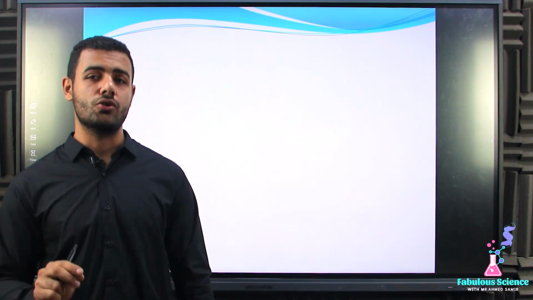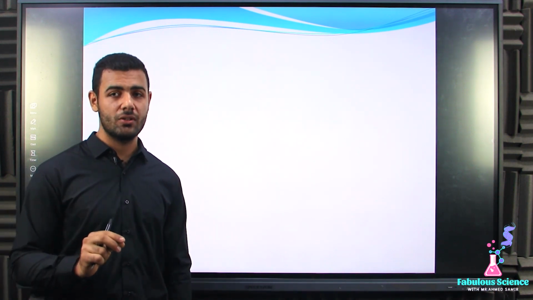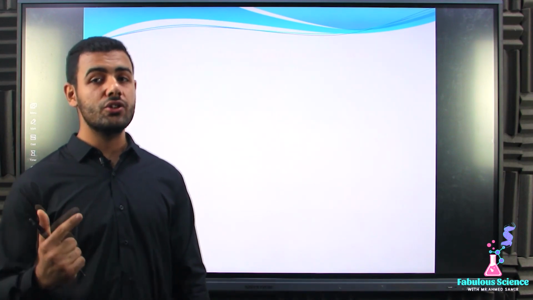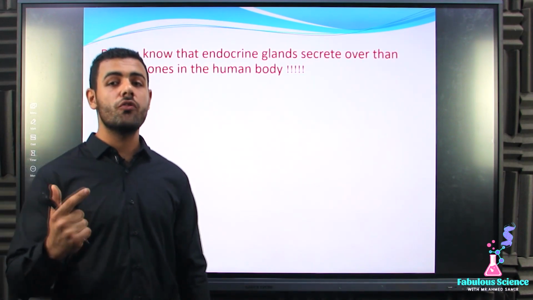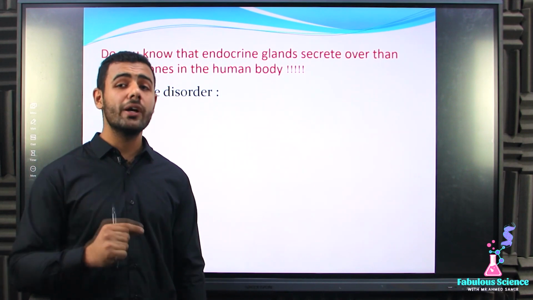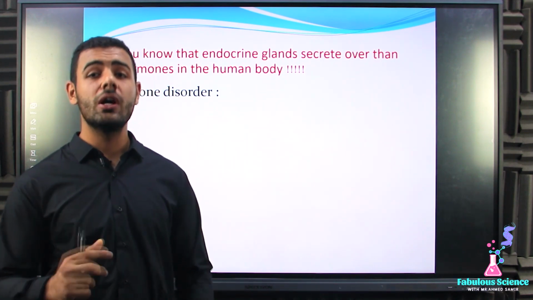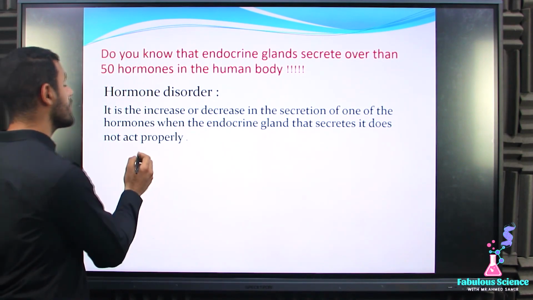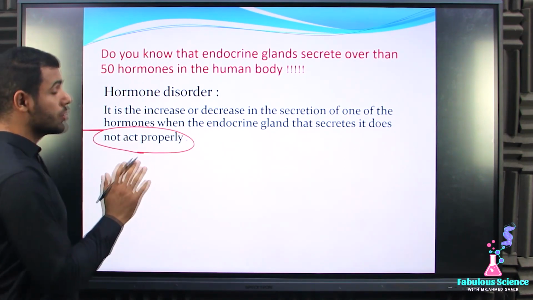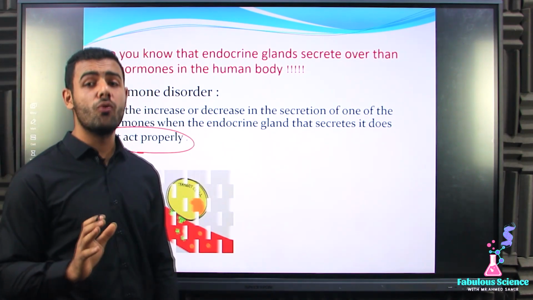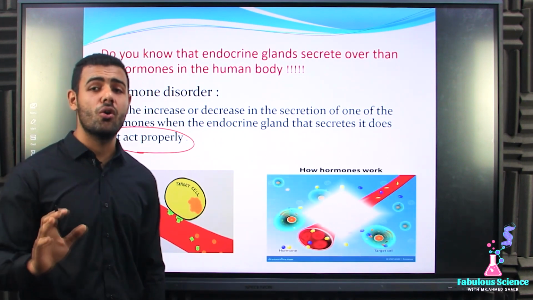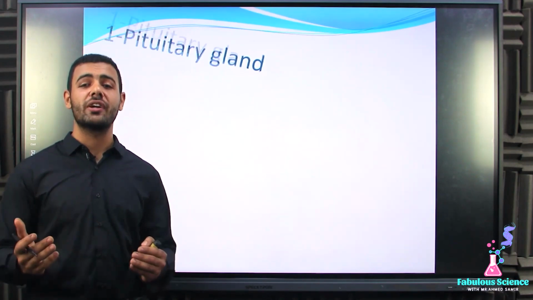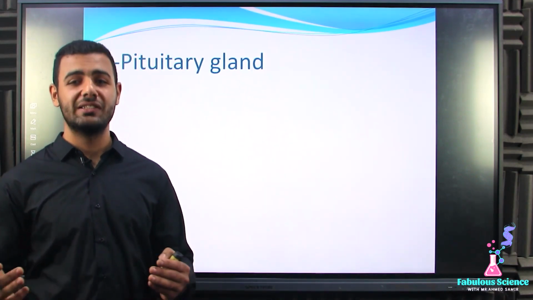So we can define a hormone disorder as the increase or the decrease in the secretion of one of the hormones, when the endocrine gland that secretes the hormone doesn't work properly. So that's about the hormone disorder.